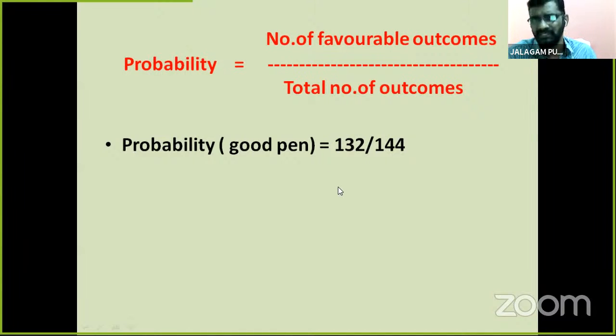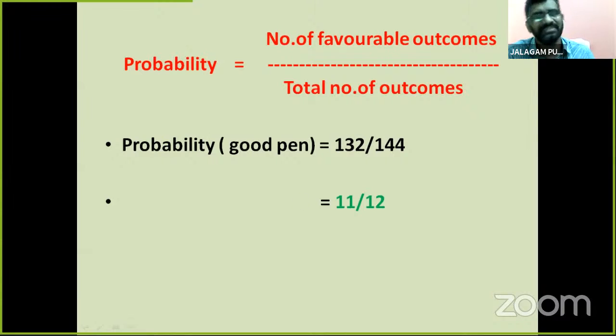That's why we simplify it. We simplify with the 12 table. We get 12 ones are 12, so 11, and 12 elevens are 132, and 12 twelves are 144. So the probability of a good pen is 11 by 12. Using this, we may find the probability of defective pen.